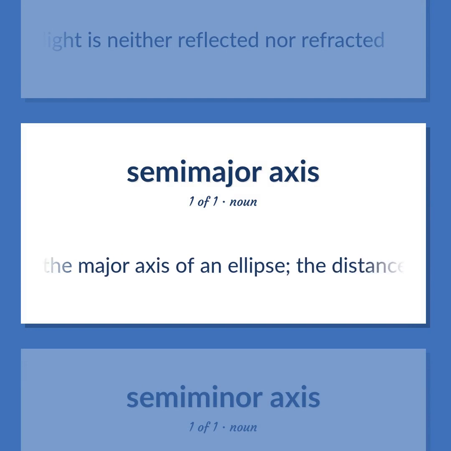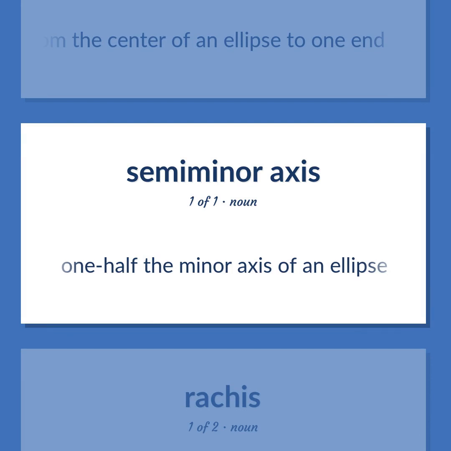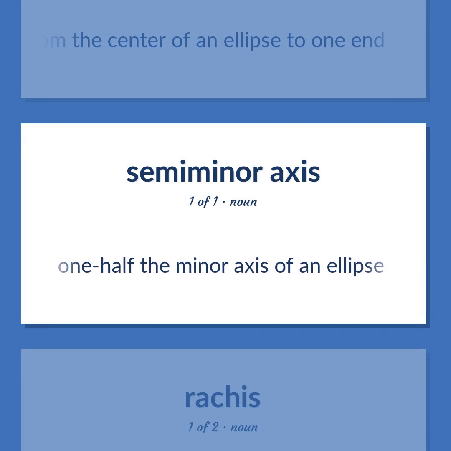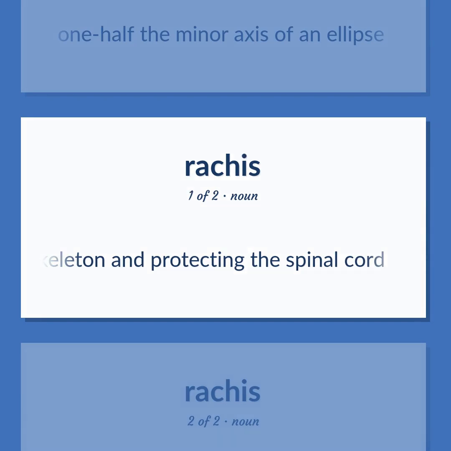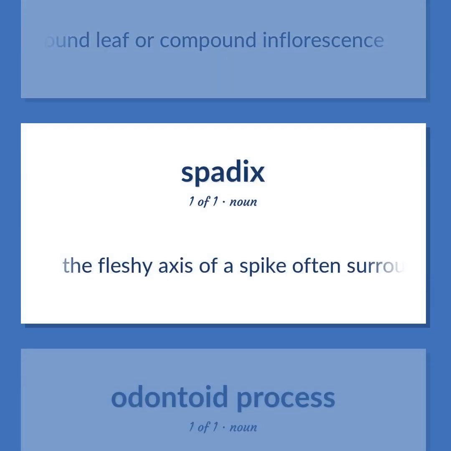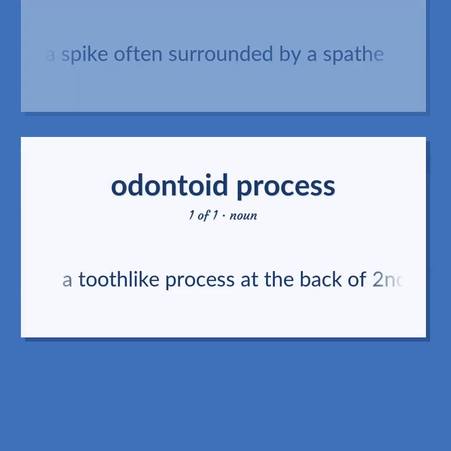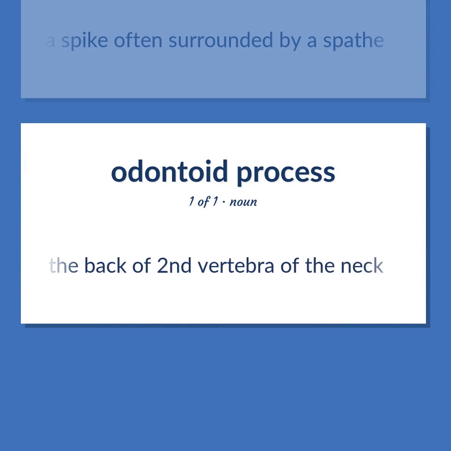1/2 the major axis of an ellipse. The distance from the center of an ellipse to one end. 1/2 the minor axis of an ellipse. The series of vertebrae forming the axis of the skeleton and protecting the spinal cord. Axis of a compound leaf or compound inflorescence. The fleshy axis of a spike often surrounded by a spathe. A tooth-like process at the back of second vertebra of the neck.